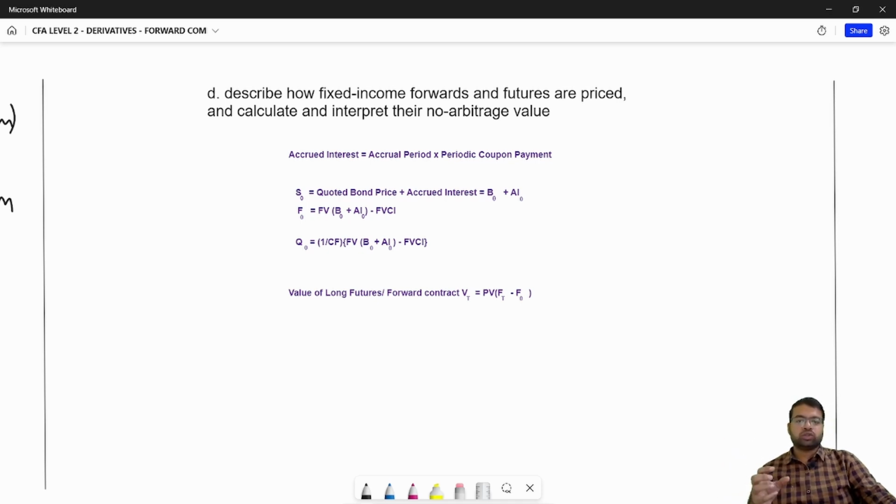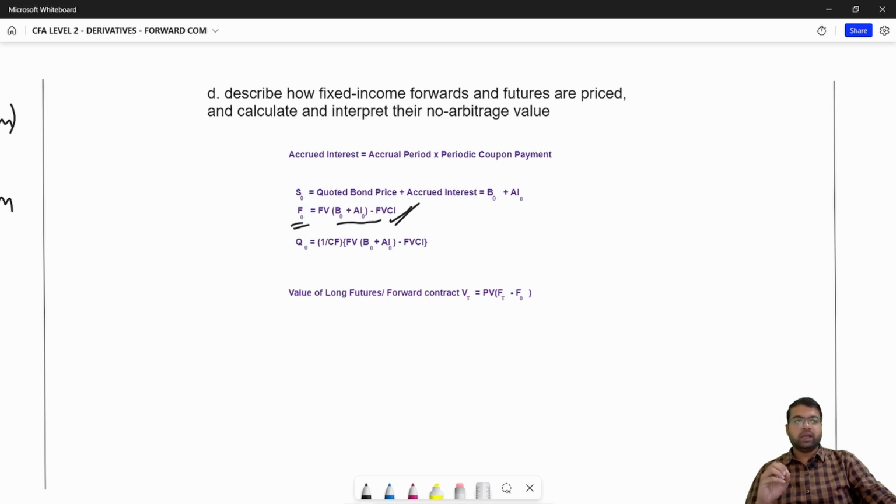Okay. So the forward price in this case will be equal to the forward value of the current spot price, the full spot price B naught plus AI naught, minus the forward value of any coupon interest. The coupon interest is the interest that you will be missing by holding the forward contract. So that will be your forward price.